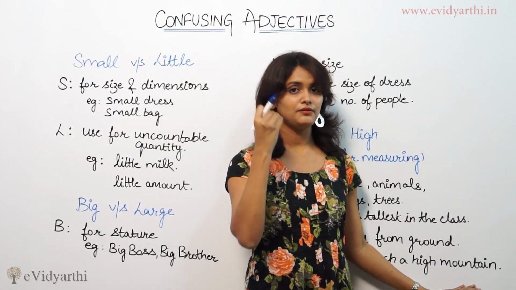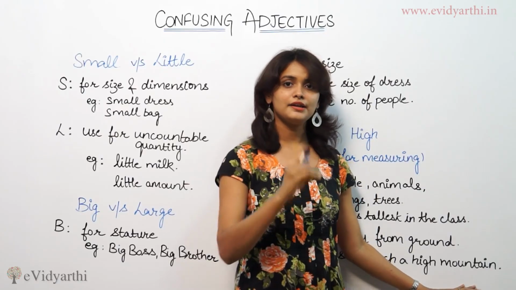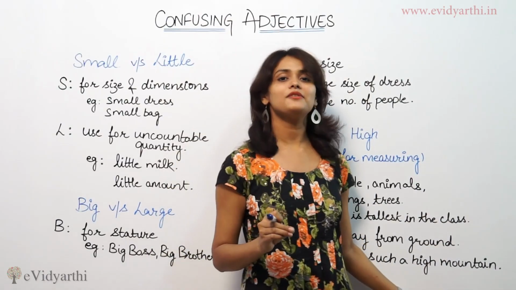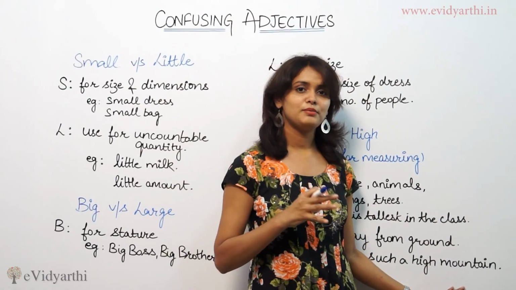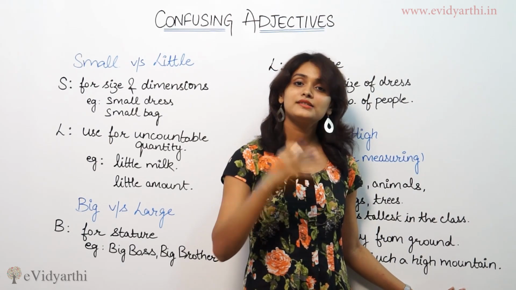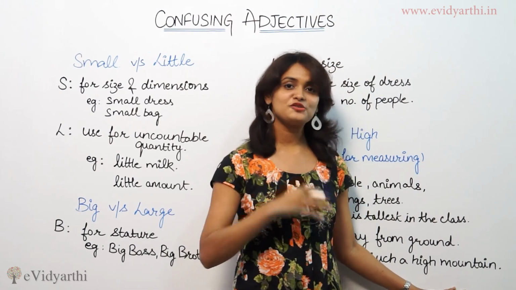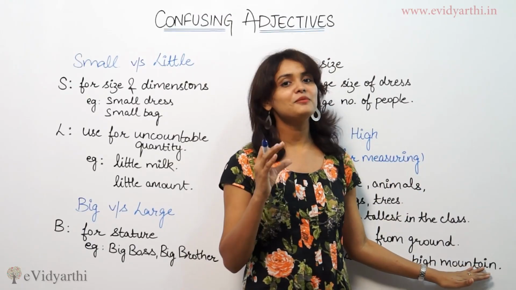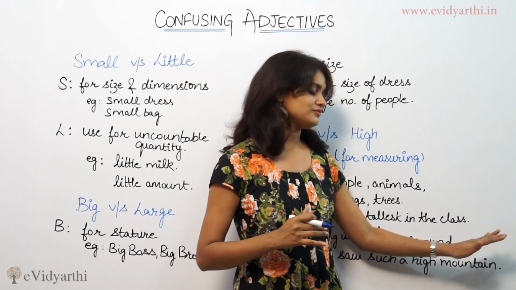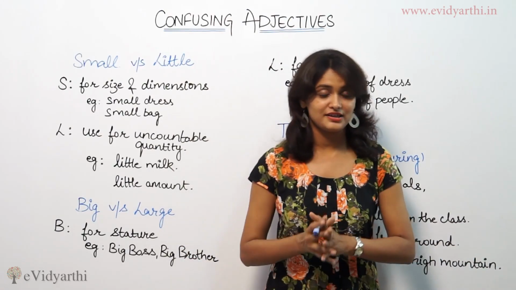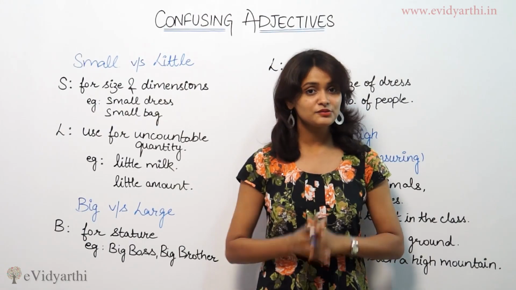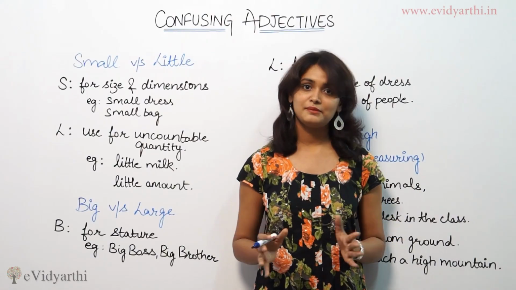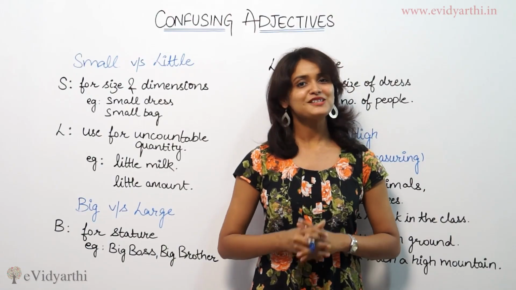The word height, like when we ask, what is your height? This has taken its origin from the same word, which is high. So that's what the difference is. You must have heard a word in your home when there's a blink in the light or power. So we say the voltage is so high. So voltage is so high has nothing to do with size or depth or something like that. It's a common phrase that we use. So in this way we have learned lots of adjectives and their uses because they are synonyms also, the meanings are the same, but next time when we're going to use them, we are not going to commit any mistake because the difference is clear to us. That's all for this session.